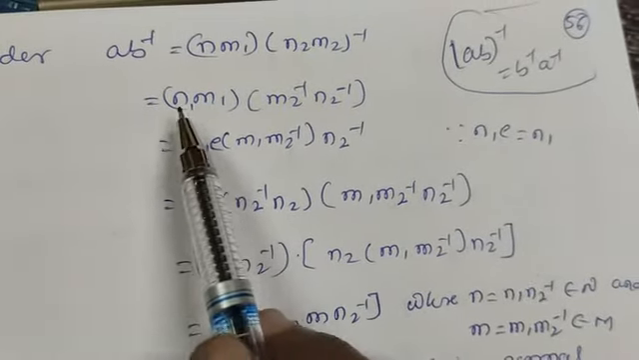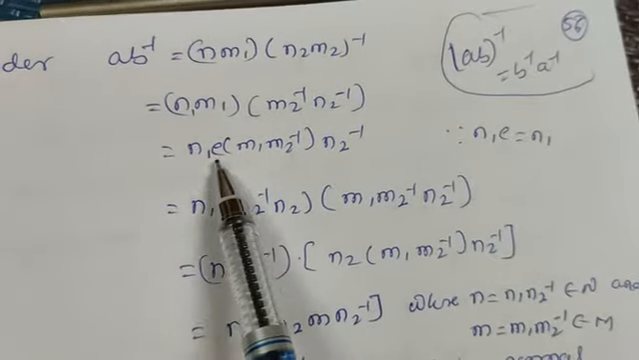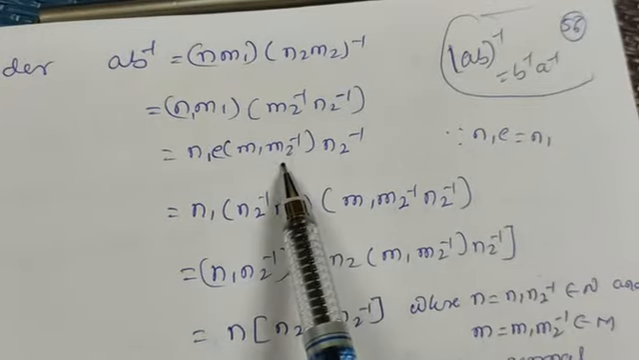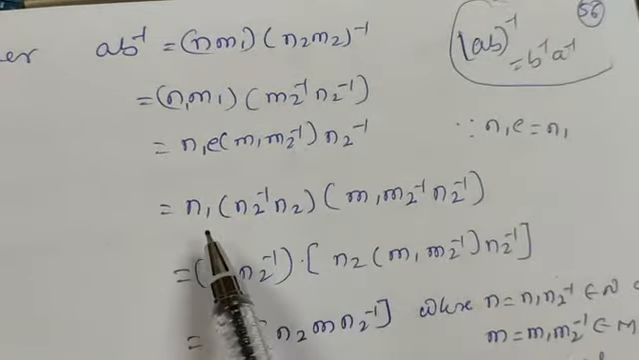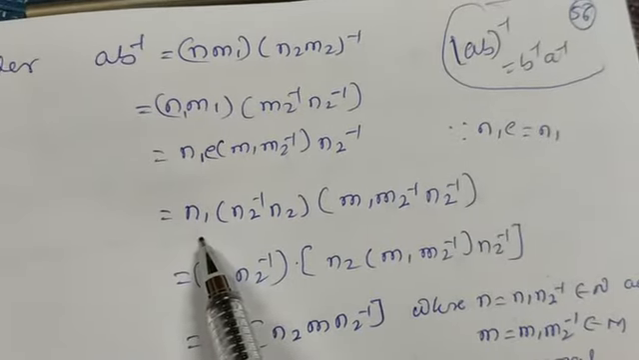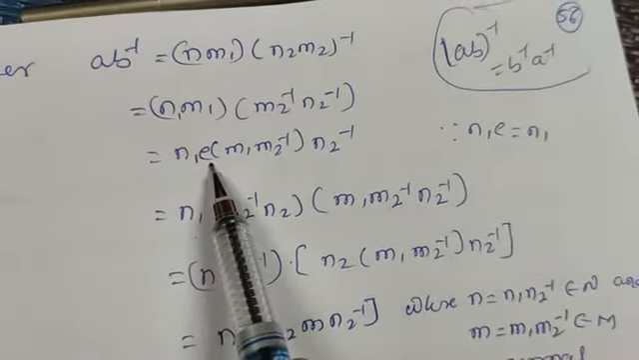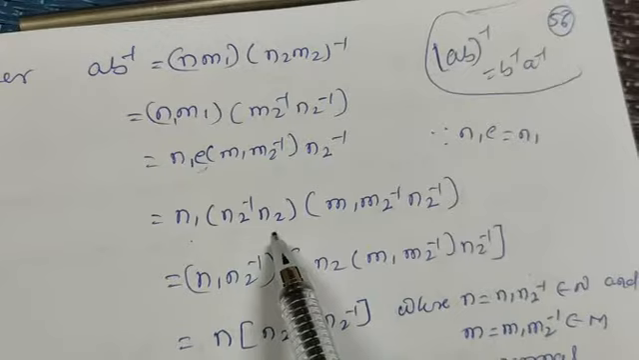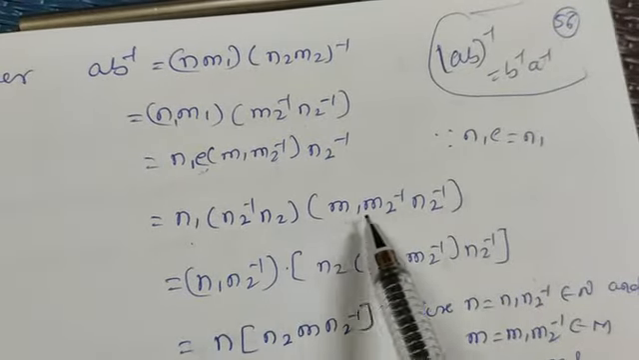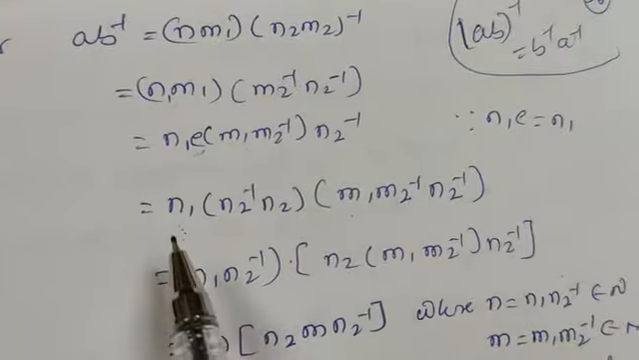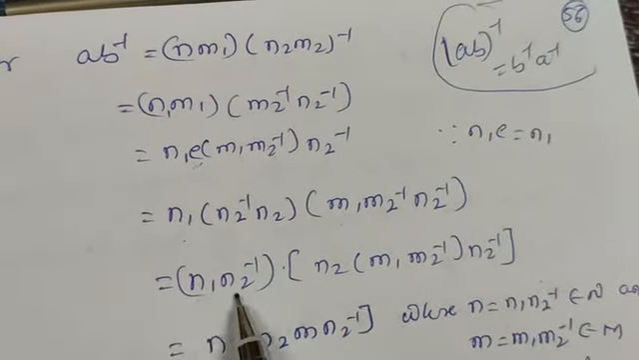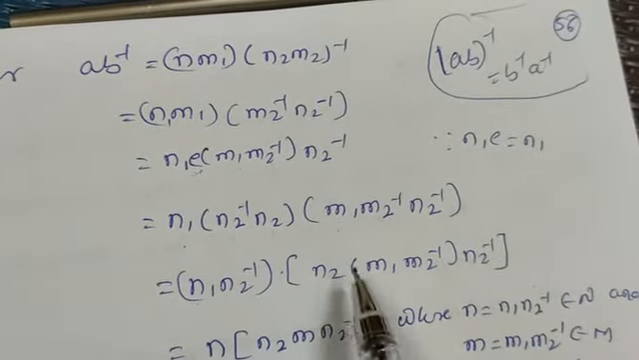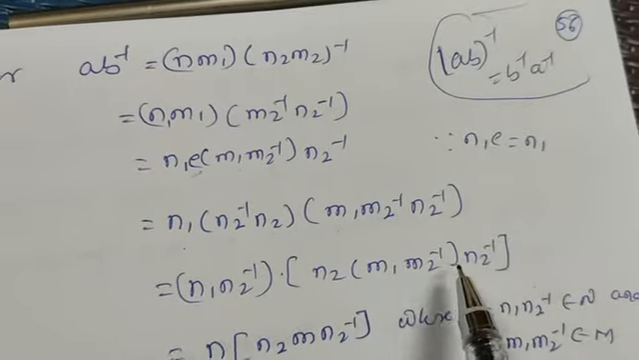And this one is n1 into e, I will take here, because n1 into e is n1 only, into e. Then m1 m2 inverse and n2 inverse as it is. This is n1 into e here. Instead, this e I will write as n2 inverse n2, because n2 inverse n2 is again the identity element, and the remaining elements as it is, m1, m2 inverse and n2 inverse as it is. So again we can combine these two elements, n1 into n2 inverse, and take n2 here, n2 into m1 m2 inverse into n2 inverse.